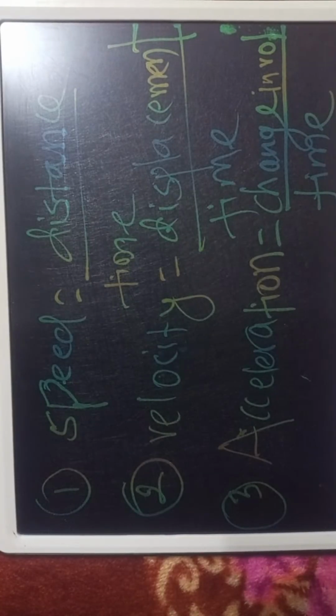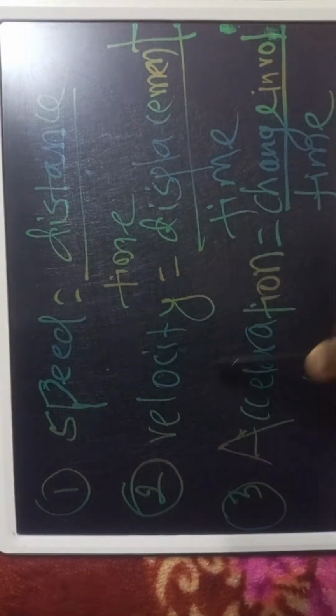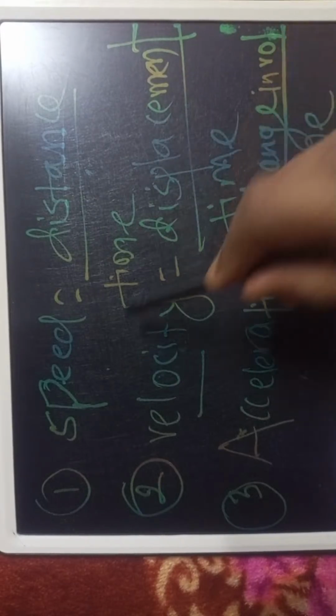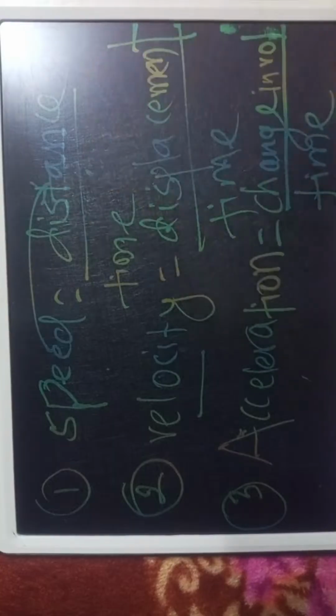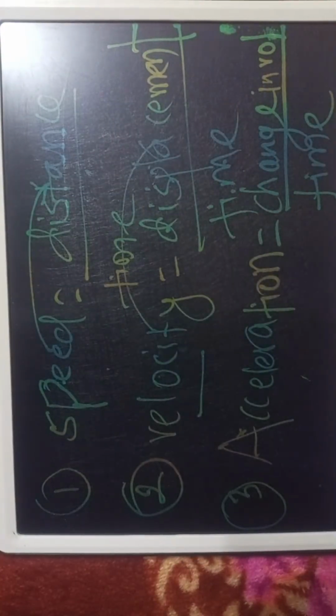Now, the first formula is speed, distance by time taken. Velocity means we have to use displacement by time taken. Speed means you have to understand distance by time taken. Velocity, displacement by time taken. Acceleration, change in velocity by time.